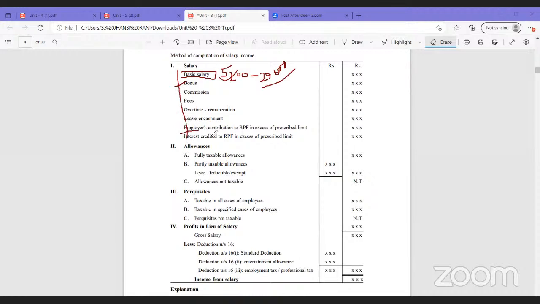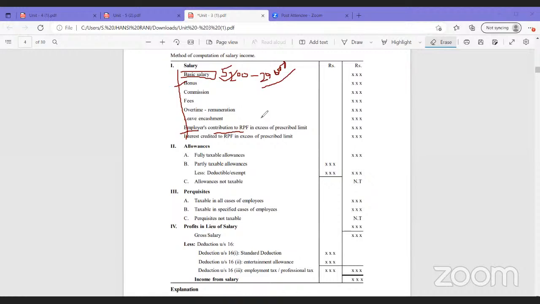That is employer contribution to RPF in excess of prescribed limit. So RPF means nothing but recognized provident fund. Whatever the employer is contributing towards the employee's recognized provident fund, if it is in excess of the prescribed limit, then what is the prescribed limit here?